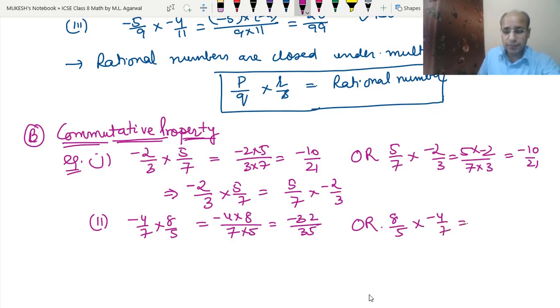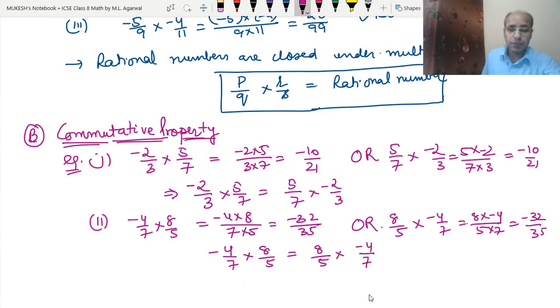It means that 8 into minus 4 upon 5 into 7. So this is also minus 32 upon 35. So what we are getting is that minus 4 upon 7 into 8 upon 5 is equal to 8 upon 5 into minus 4 upon 7. So whatever way, whether we take the second number first or the first number first, we are getting the same result. So this is the commutative property of multiplication of rational numbers.